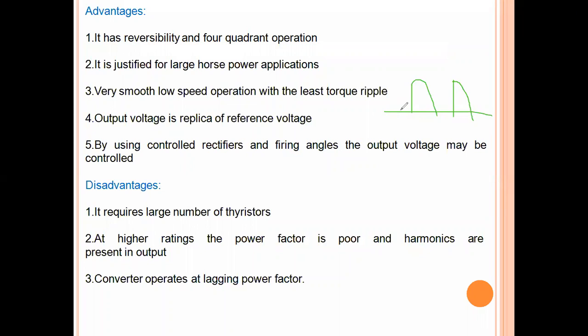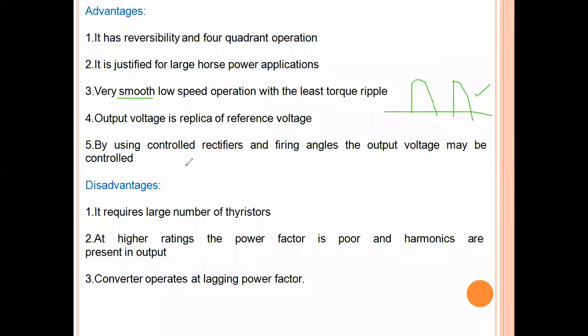So how near the output voltage is to the sinusoidal shape is what matters for harmonic content. If the output voltage is very near to the input voltage, then the harmonic content is very low. That is the reason why for low speed operation, we will achieve smooth and efficient operation because of this output voltage.